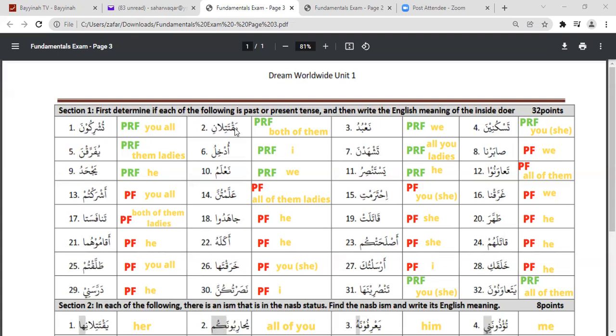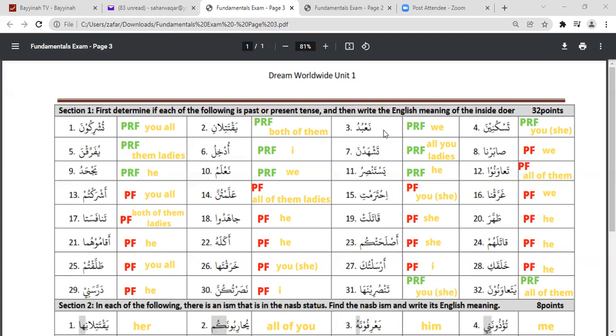Then yaqtatilani. If we go back to our table, it is yansurani, right? It sounds similar, ani, ani. And because it starts with a ya, it is a clue. It's not always, but it is a clue that it is from the present tense. Yaqtatilani, and dual, so it is both of them. If you remember the sessions that we have already done, ya plus ani is dual and third person. So it is both of them and it is present.